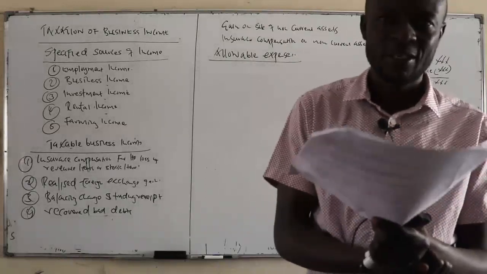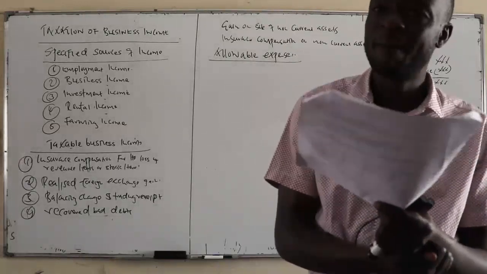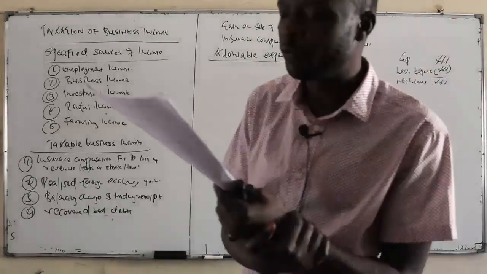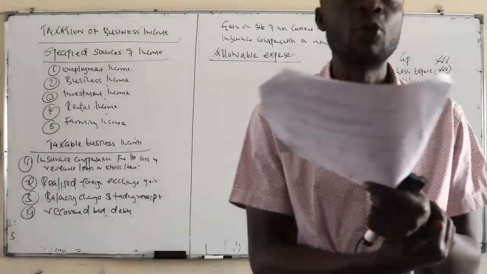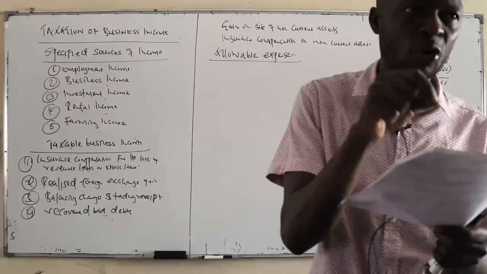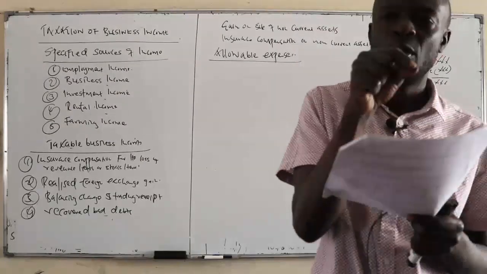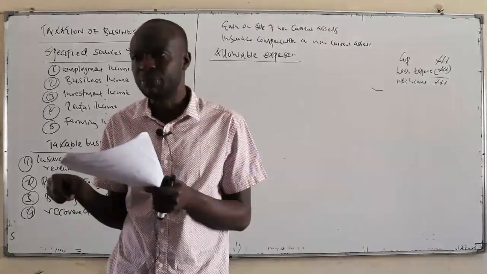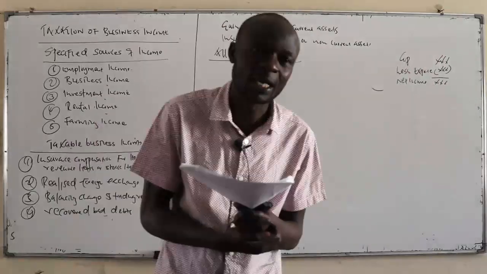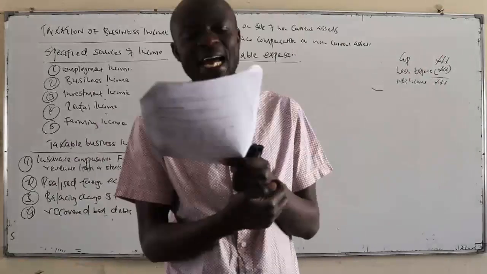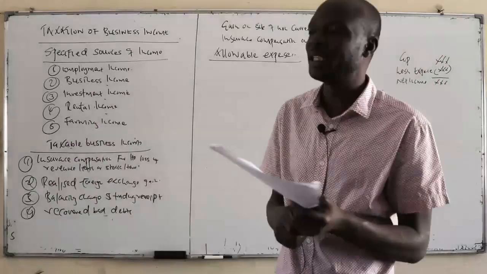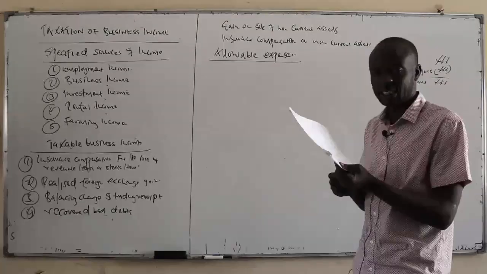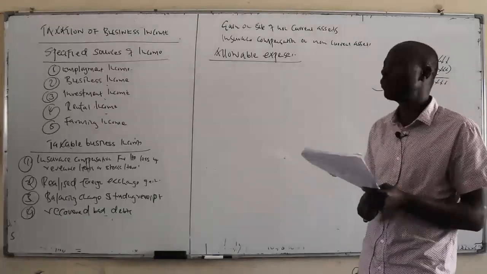Okay? Then we have interest on loans for developing the business. If you acquire a loan, you have to pay interest on it. The interest on the loan will be allowable, provided that the loan is for business purposes. And then advertising expenses. We have advertising expenses of a revenue nature. Sometimes we can have capital advertising, when you advertise on billboards, signposts, neon